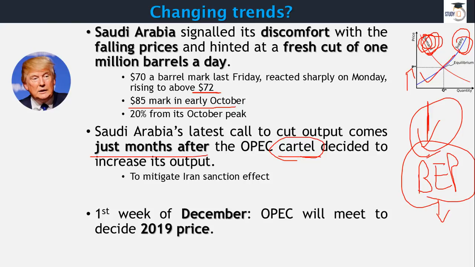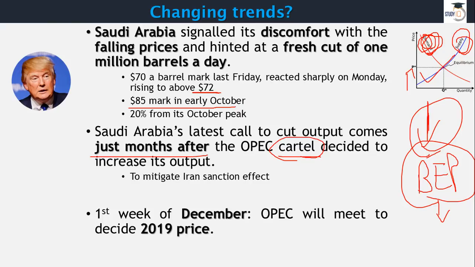The reason why, as you can read here, just a couple of months ago, Saudi Arabia said that it is going to pump more oil out, was because it was a bit afraid about the sanctions. When sanctions are applied on Iran, naturally Iran won't be able to sell its oil to various different parts, so there will be a sort of shortage of oil in the market.